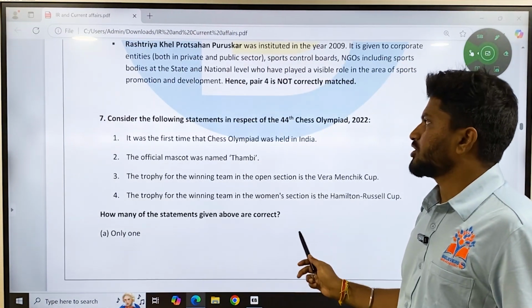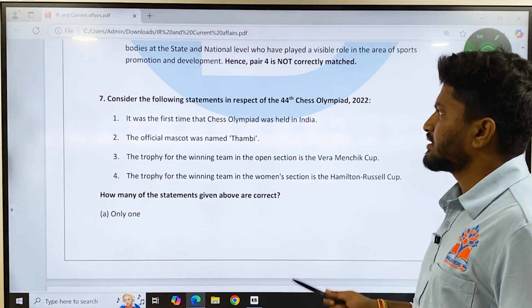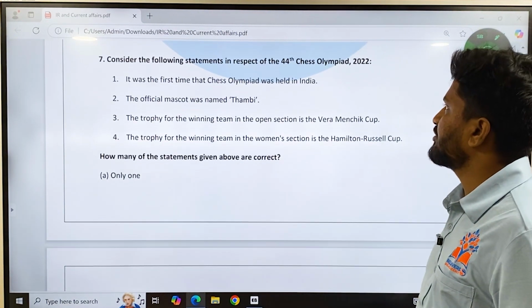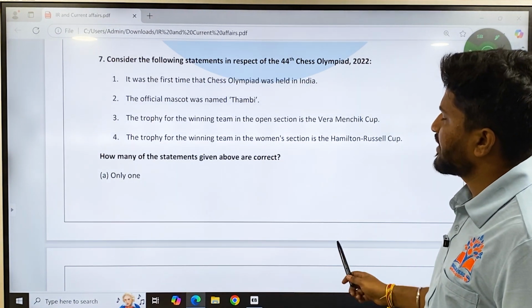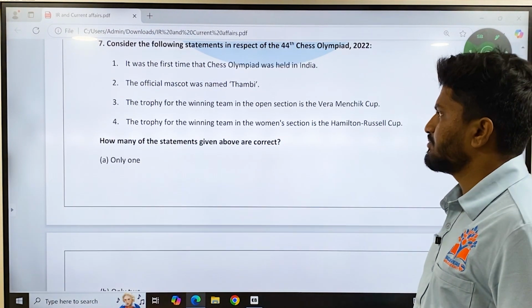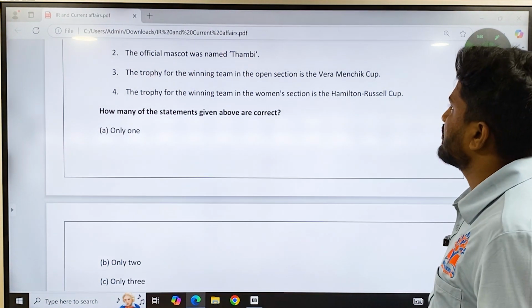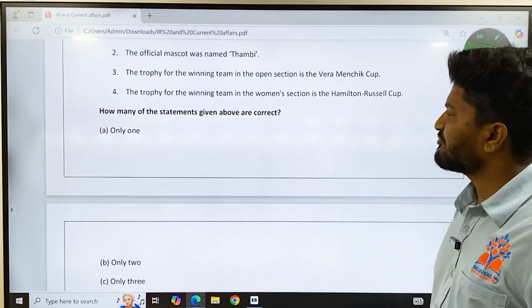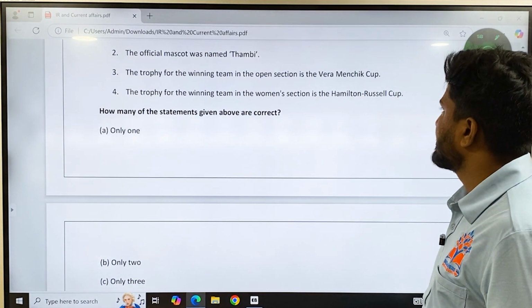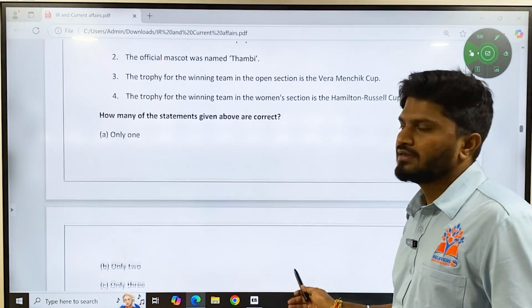Then question number 7. This is also purely based on current affairs, especially from sports. Consider the following statements with respect to the 44th Chess Olympiad in 2022. It was the first time that the Chess Olympiad was held in India. Yes. The official mascot was named Thambi. Yes. The trophy for the winning team in the open section is the Vera Menchik Cup, and the trophy for the winning team in the women's section is the Hamilton Russell Cup. So the first two statements are correct.